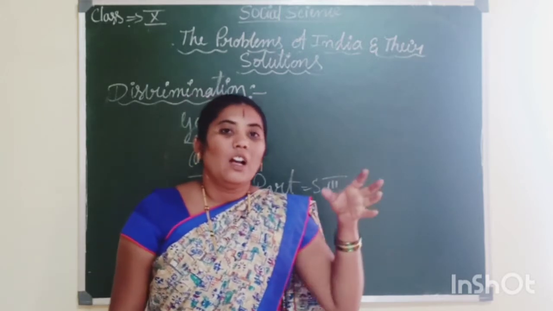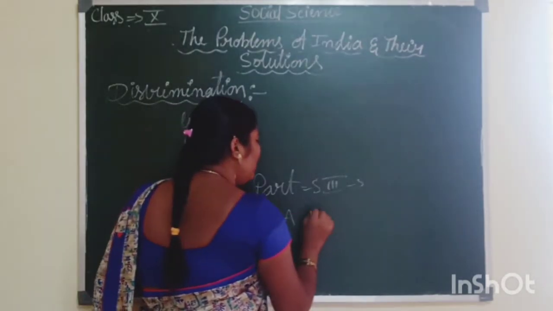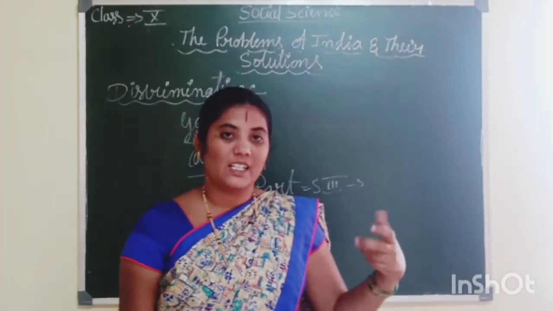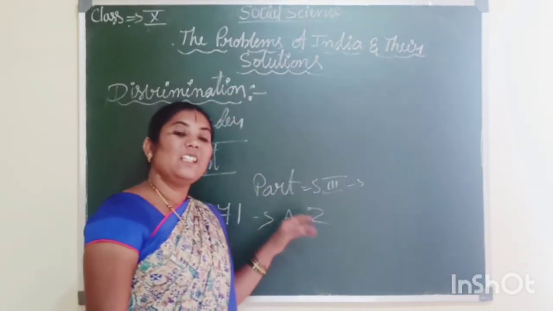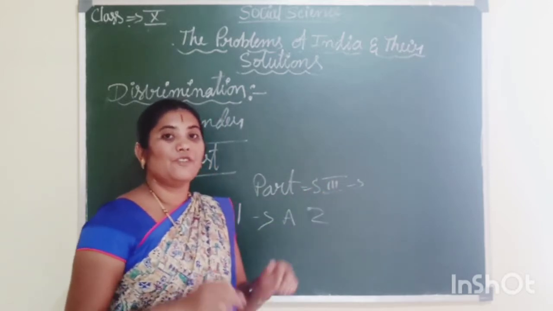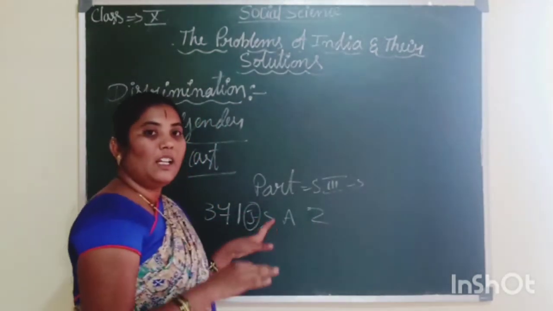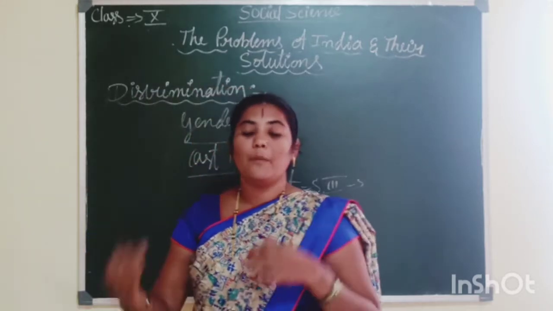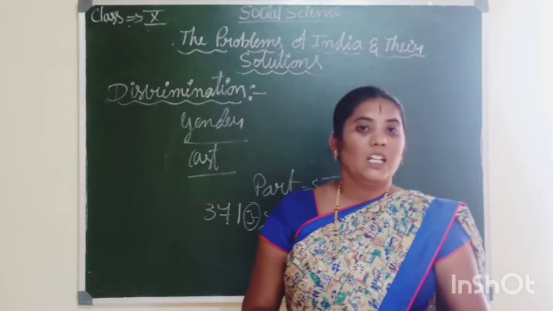Understand this? That's why we say that according to Article 371, A to Z, the backward regions come under this. Yes, in our Karnataka, this type of regional imbalance, the government wants to solve it. For that purpose our Karnataka comes under Article 371J. Through that it provides some more facilities and offers for the development of the backward region in our Karnataka. For that purpose we see the Hyderabad Karnataka region.